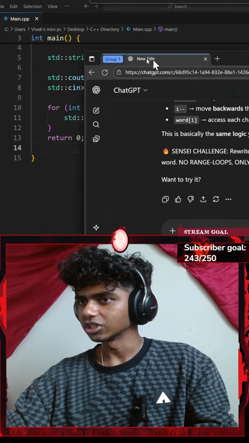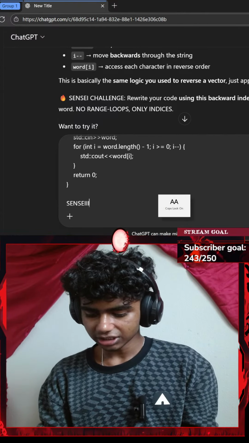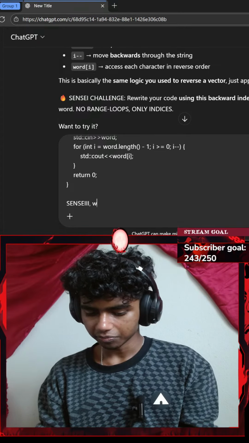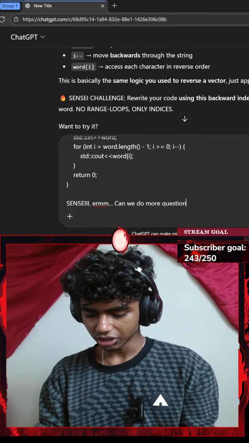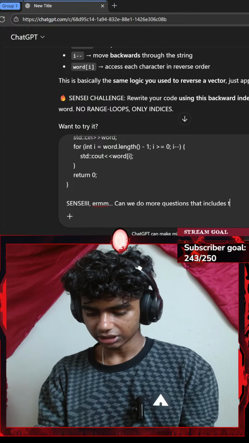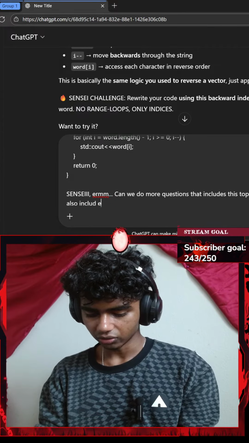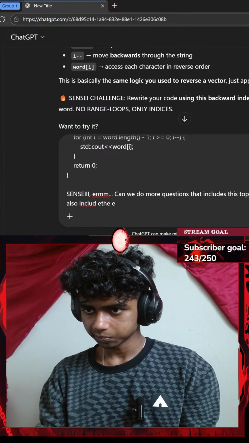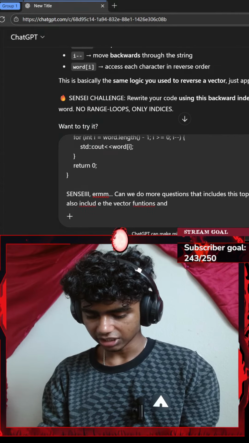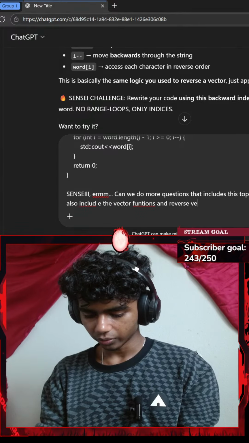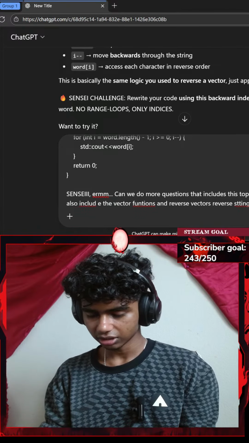Let's go with Control A, Control C. Guys, I do need more practice with this concept. Let's paste it, but this time I'll say something like: can we do more questions that include this topic? That said, can it also include the vector functions and reverse vectors, reverse strings?